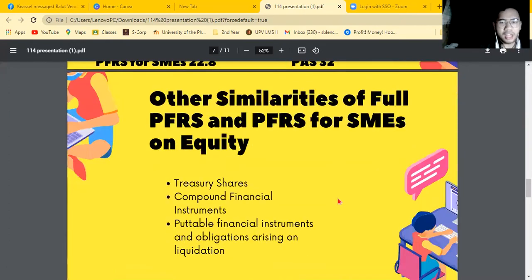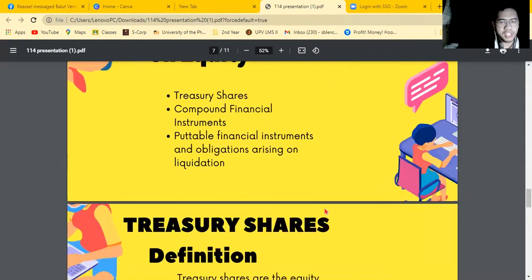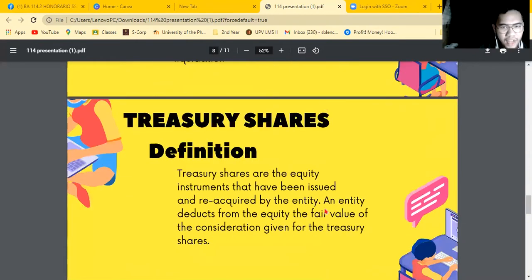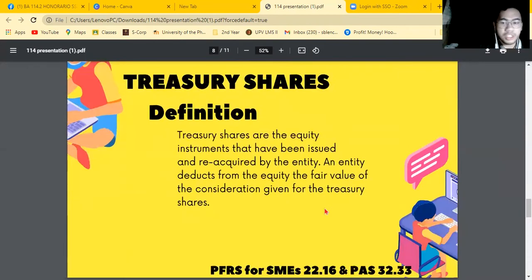Then the other similarities of full PFRS and PFRS for SMEs in equity are the issuance of treasury shares, compound financial instruments, and putable financial instruments and obligations arising on liquidation. First, let's go with treasury shares. Treasury shares is defined in both SME Section 22.16 and PAS 32.33 as the equity instruments that have been issued and reacquired by the entity.